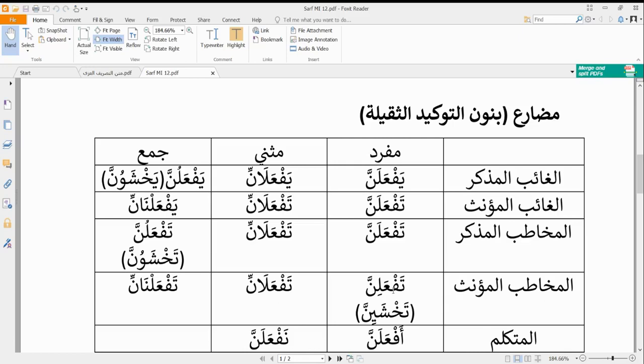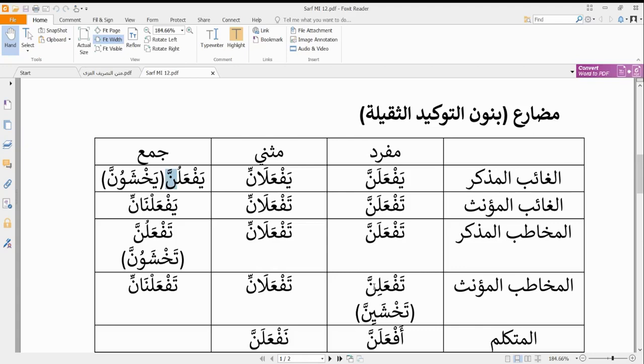So now we are going to talk about the other 3 cases. What is going to happen in these other 3 cases when we are trying to attach our nun ta'kid al-thaqila? The first thing is that we remove the nun, like we have earlier said. Then we also remove the waw. In yaf'aluna, we remove the waw that's supposed to be here. Tef'aluna, remove the waw that's supposed to be here. And tef'alina, we remove the ya that's supposed to be here. So then we now attach our nun ta'kid al-thaqila, our nun having shadda fatha. So it becomes yaf'alunna, or what? Tef'alunna, or what? Tef'alinna.